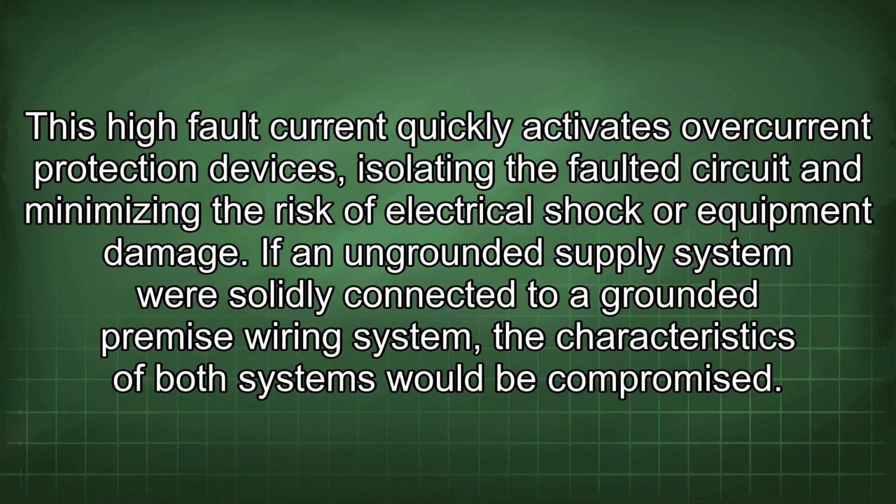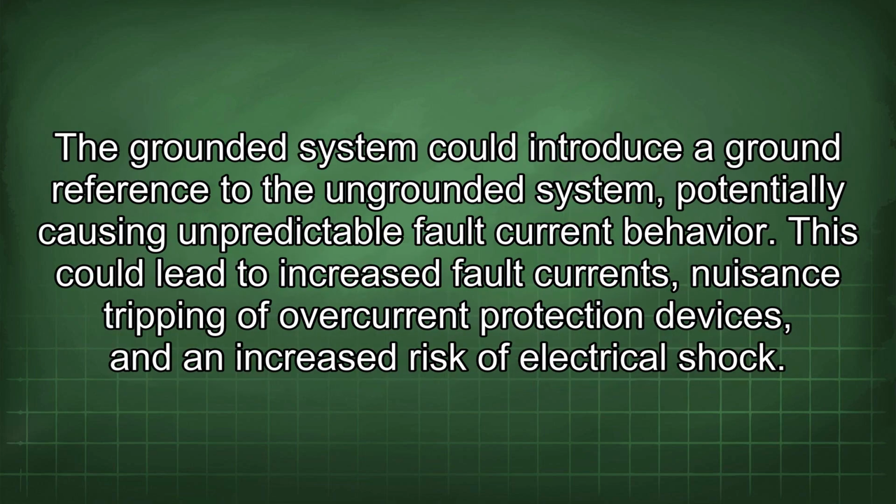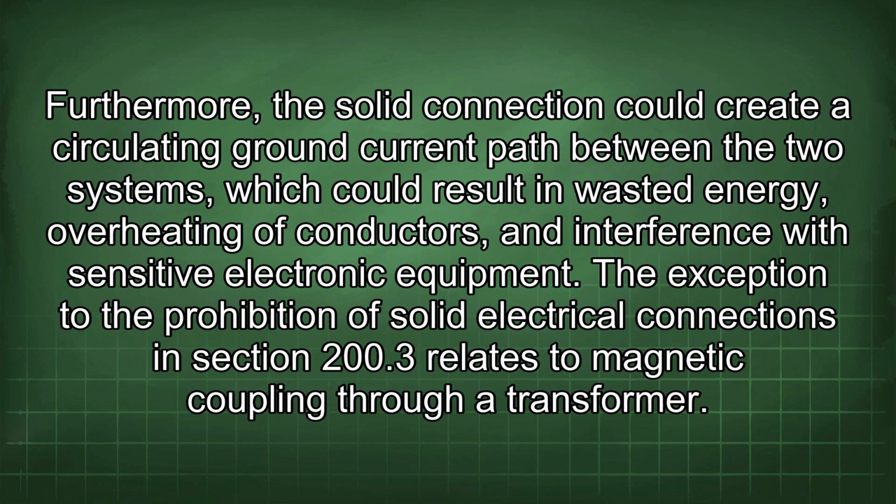If an ungrounded supply system was solidly connected to a grounded premise wiring system, the characteristics of both systems would be compromised. The grounded system could introduce a ground reference to the ungrounded system, potentially causing unpredictable fault current behavior. This could lead to increased fault currents, nuisance tripping of overcurrent protection devices, and an increased risk of electrical shock. Furthermore, the solid connection could create a circulating ground current path between the two systems, which could result in wasted energy, overheating of conductors, and interference with sensitive electronic equipment.